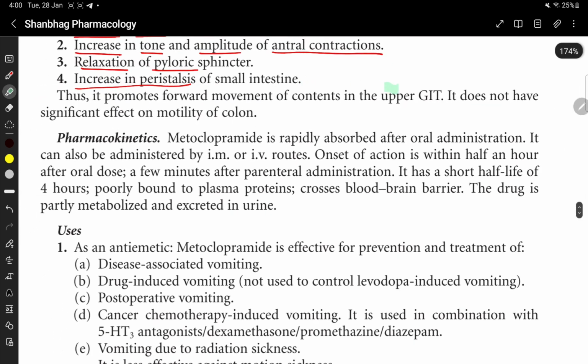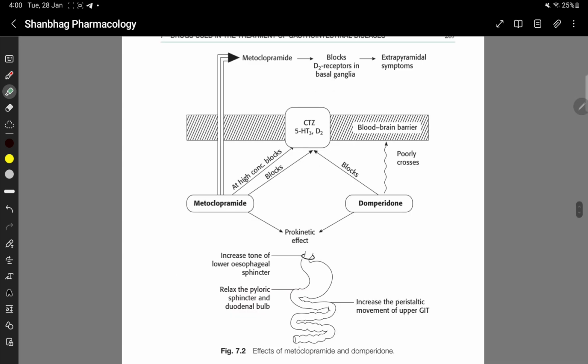Thus, it promotes the forward movement of contents in the upper GIT. It does not have any significant effect on the motility of the colon. This is the diagram for the effect of metoclopramide. Okay.